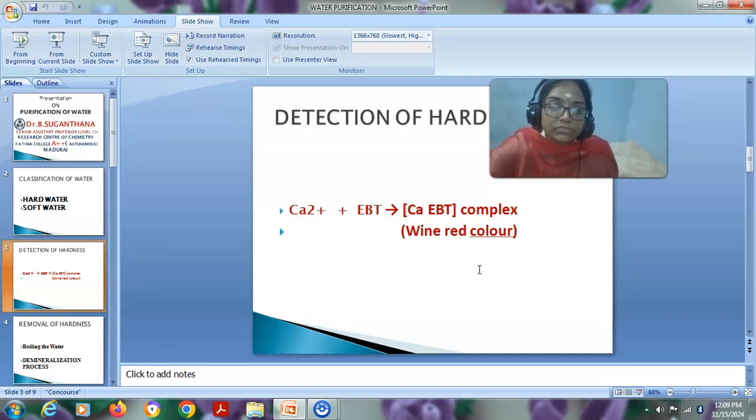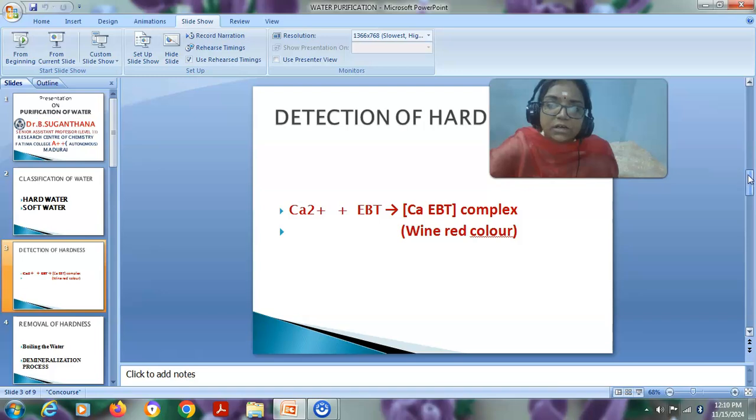Whenever there are calcium or magnesium ions in water, it reacts with the EBT indicator around the pH of 8 to 9. In alkaline medium, there will be a formation of this complex, which is wine red in color. So this is one of the tests we do at a lab to detect the presence of the hardness causing ions in water. So this is the qualitative test.